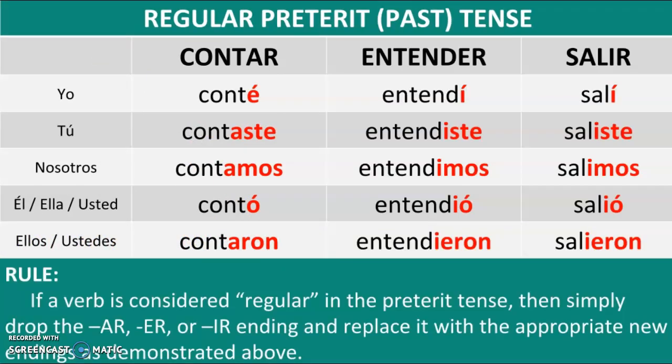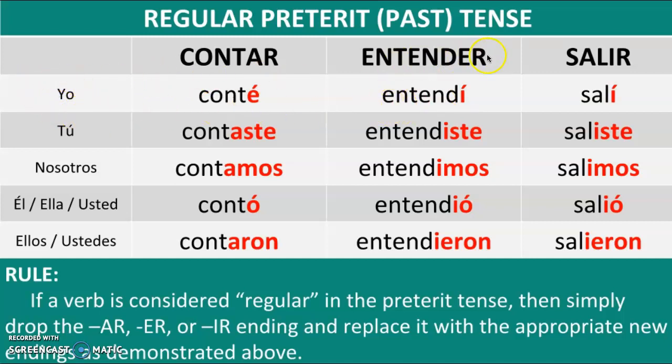Now let's look at how to conjugate verbs with ER and IR endings. Notice that the ER and IR verbs have the same conjugation in the preterite tense. Same rule applies. We drop the ER and the IR from the infinitive and then we add the new endings according to the subject pronoun.